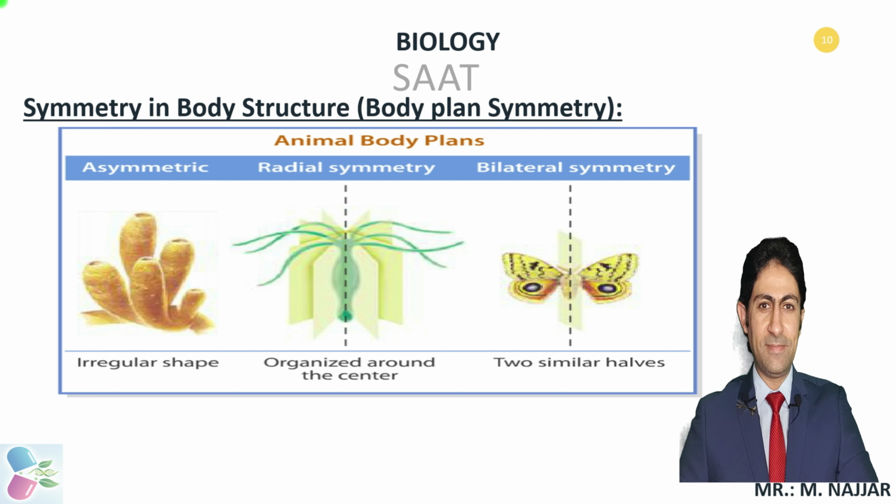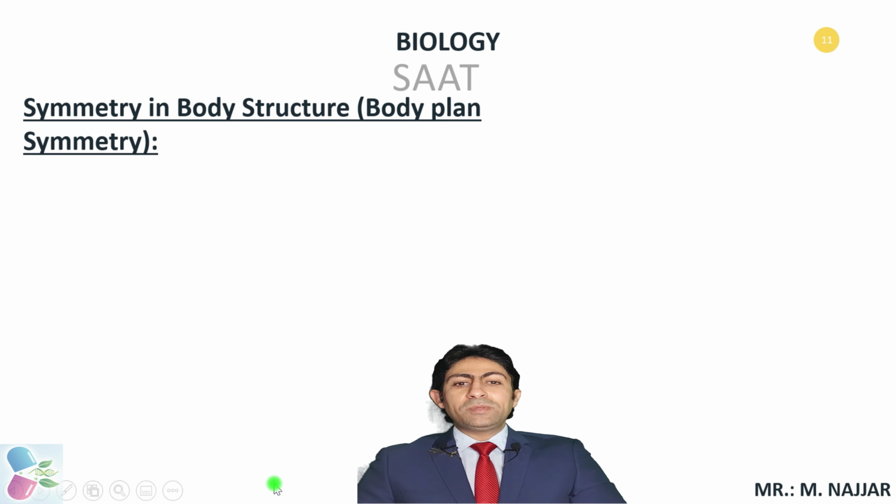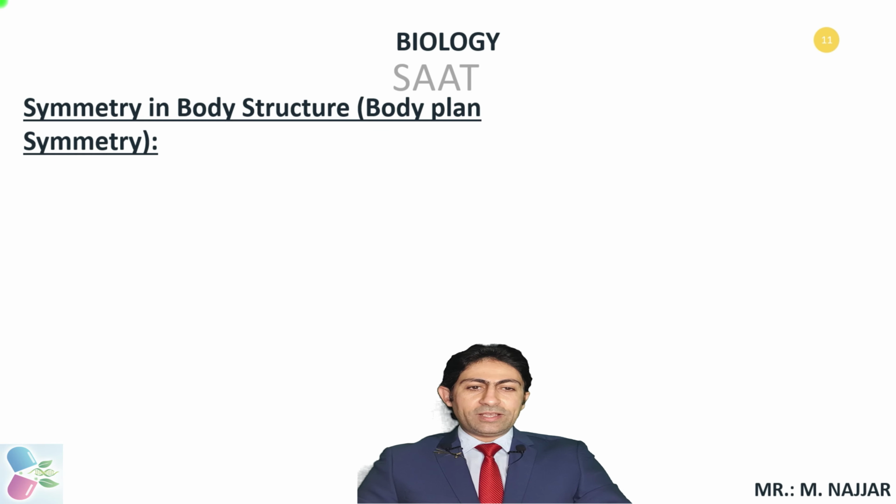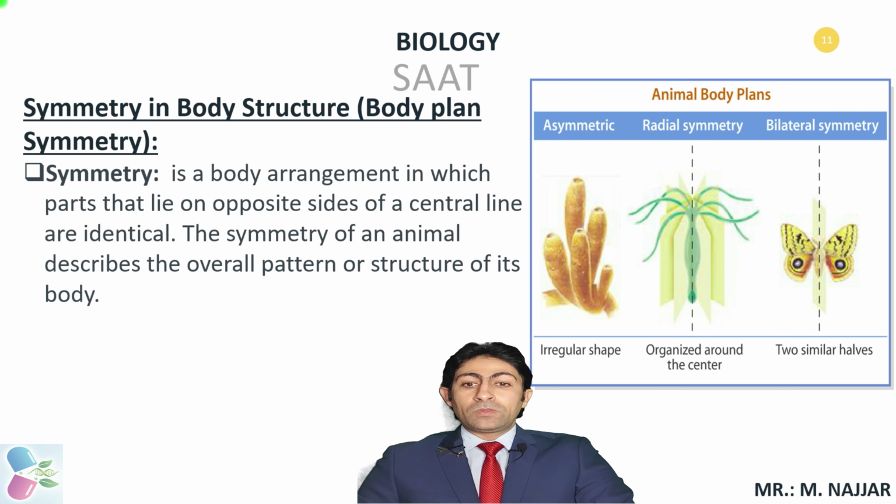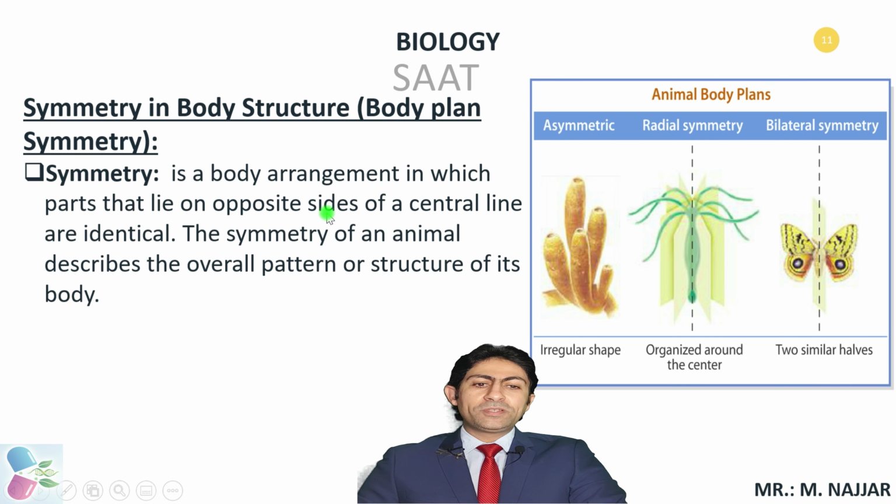Most animals have bilateral symmetry. Two sides of their bodies mirror each other. There is only one way you could cut through the center of a bilaterally symmetrical organism for both halves to look the same. Animals with bilateral symmetry usually have a head and a tail. Symmetry in body structure, if we summarize this, we can say that symmetry is the body arrangement in which parts that lie on opposite sides of a central line are identical. The symmetry of an animal describes the overall pattern or structure of its body.